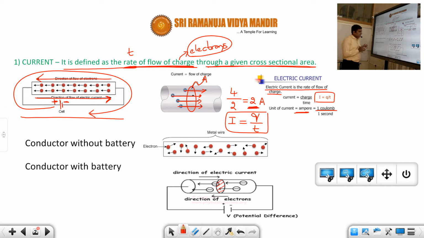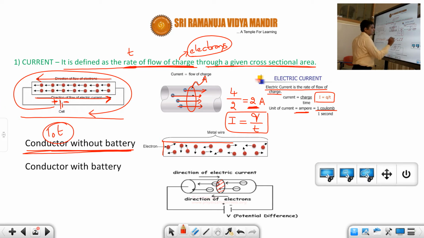Students, once again re-emphasizing: when the conductor is not connected to any battery, what is the direction of flow of electrons? When you say conductor, a lot of electrons will be there.